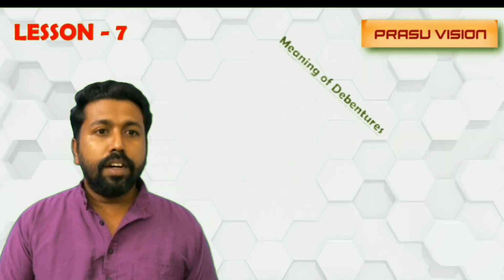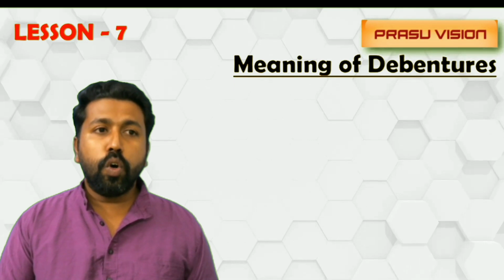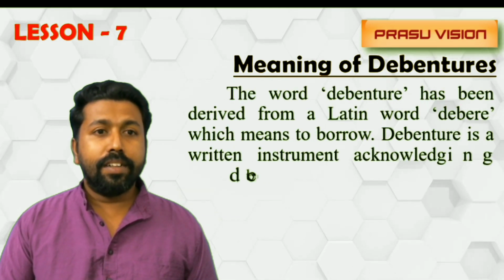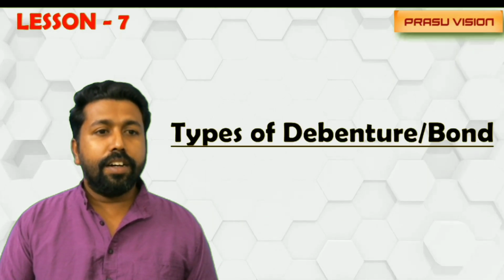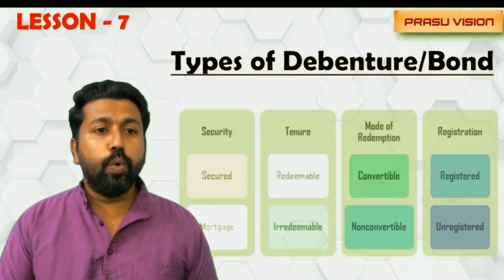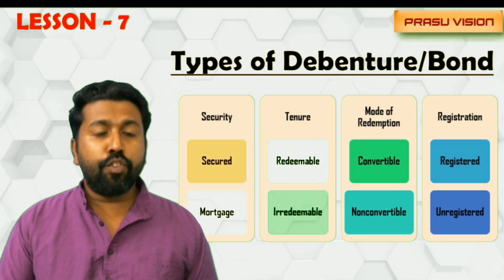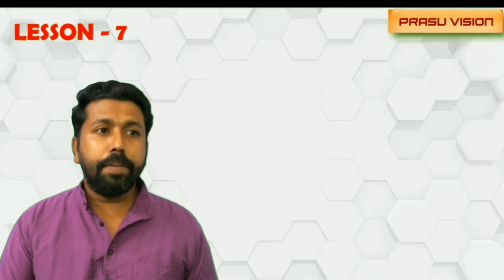Moving to the different concepts in issue of debenture, you know very well the meaning of debenture. It is a borrowed fund. You have to remember it is also a long-term borrowing. And remember the types of debenture include secured, mortgage, redeemable, irredeemable, convertible, non-convertible, registered and unregistered debentures.